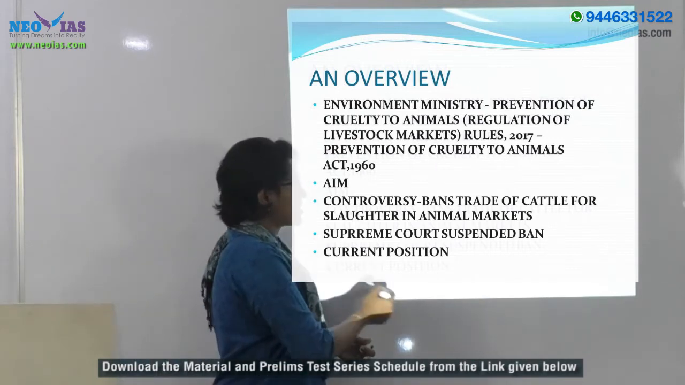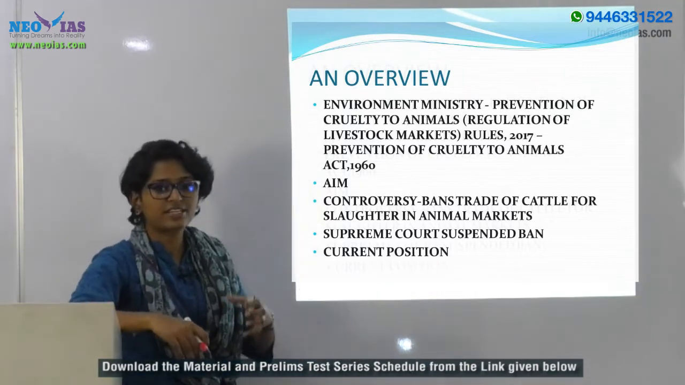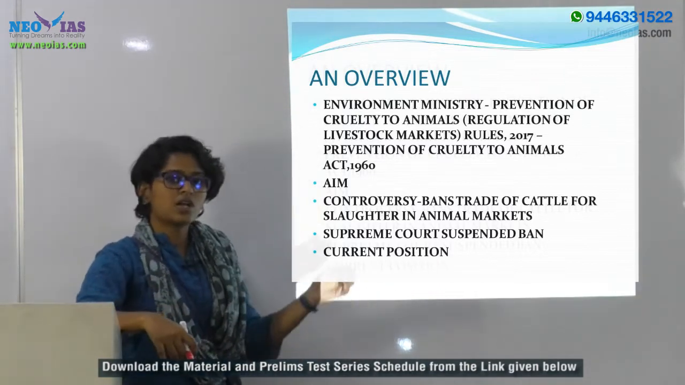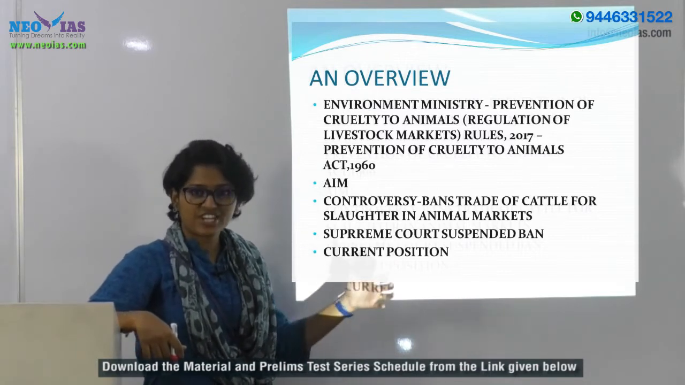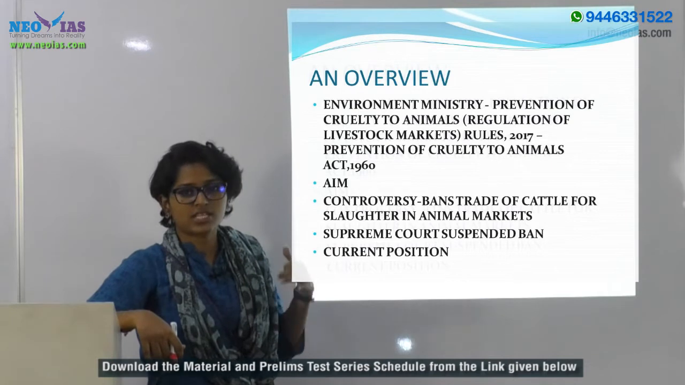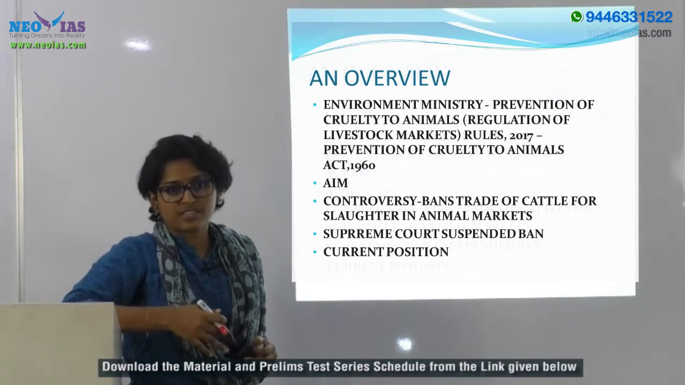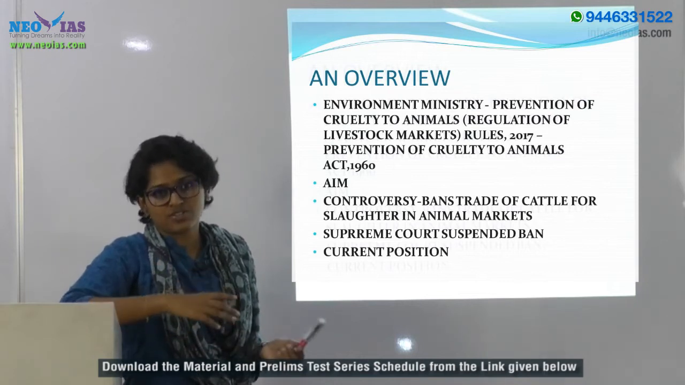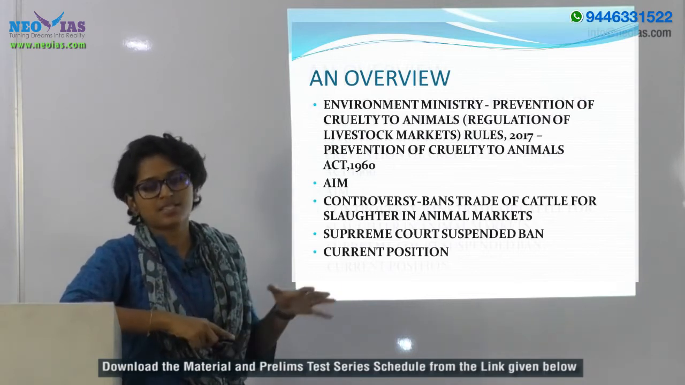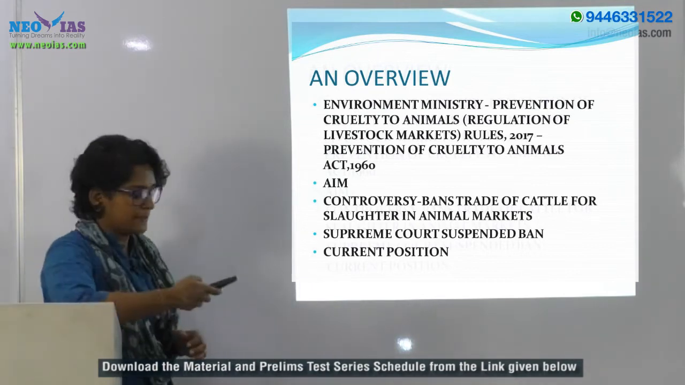Because of this, the Supreme Court has suspended the ban on cattle trade for slaughtering, and because of this Supreme Court stay on the ban, the central government has now decided to come up with new legislation, a new law, after taking suggestions from different fields. So that is the present scenario. Now let's see more about it.